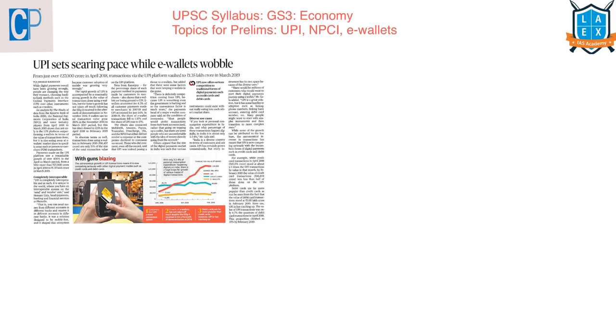The next article is "UPI sets searing pace with e-wallets wobble." This article comes under GS paper 3 under the topic of economy. Here this entire article is talking about payments. Through UPI, transactions were more compared to these e-wallet transactions. From the prelims point of view, here we should know what is this UPI, NPCI and e-wallets.